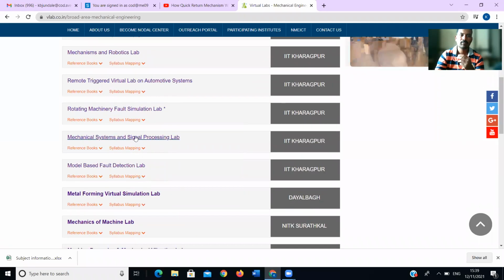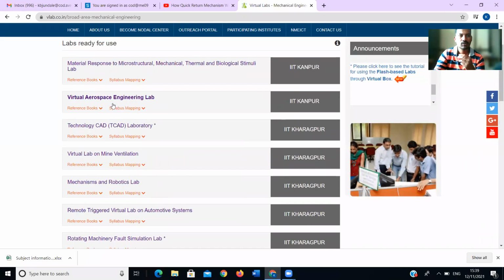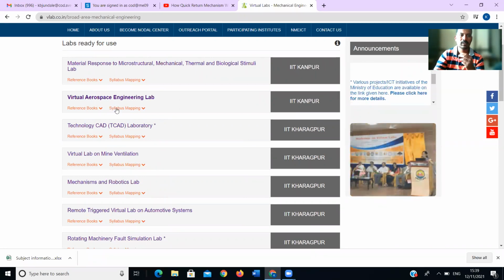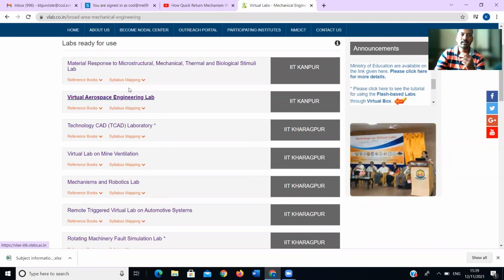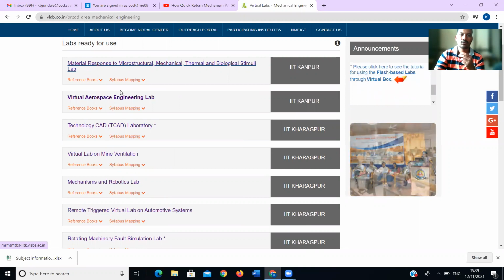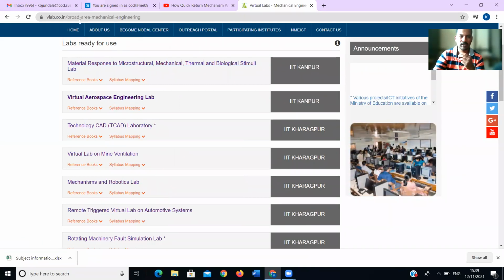Directly, it cannot be found according to our syllabus. You will not easily find any experiment of our Solapur University in these laboratories. So you have to select and open a laboratory and check whether our experiments are available or not.